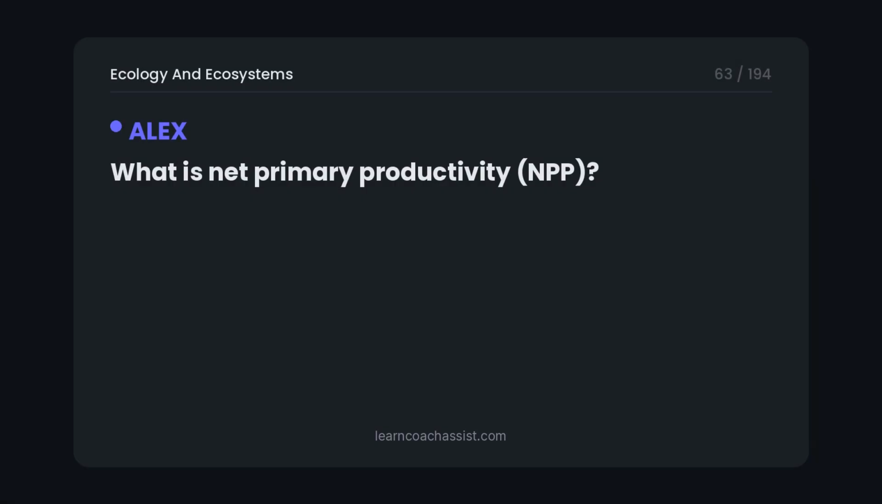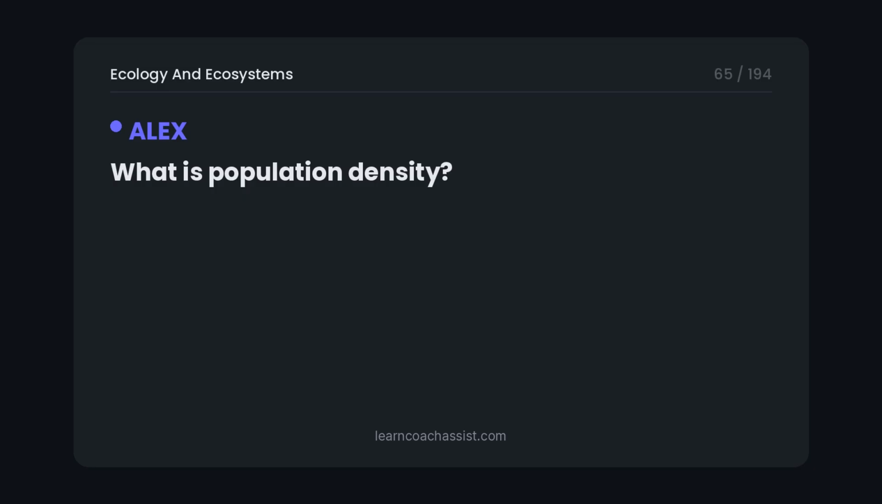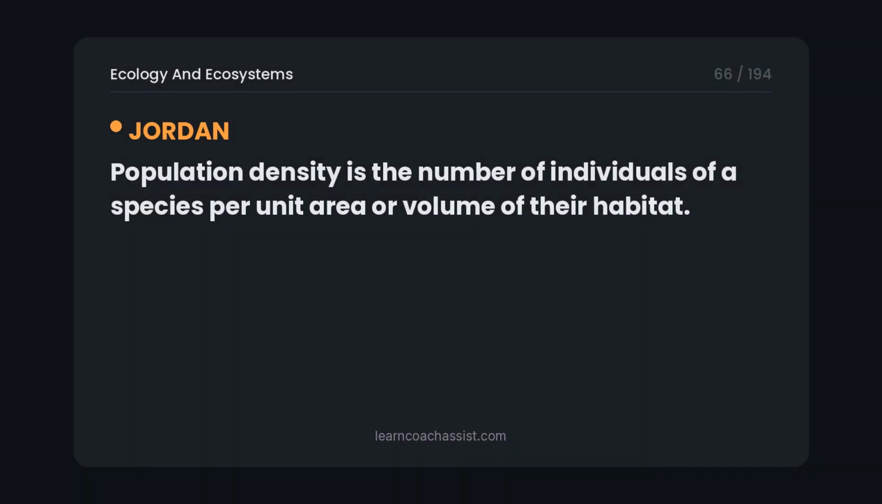What is net primary productivity, NPP? NPP is the rate at which producers in an ecosystem store energy as biomass after accounting for their own cellular respiration. NPP equals GPP minus R. What is population density? Population density is the number of individuals of a species per unit area or volume of their habitat.